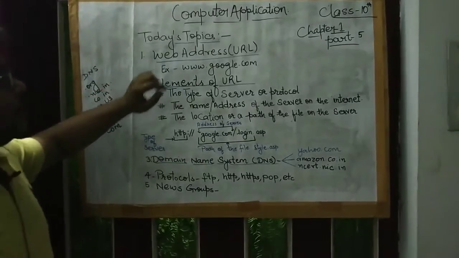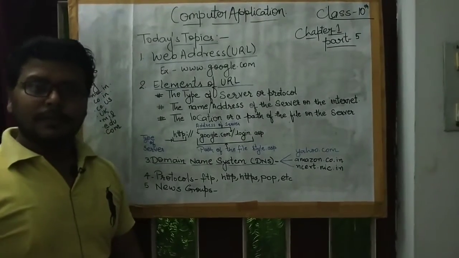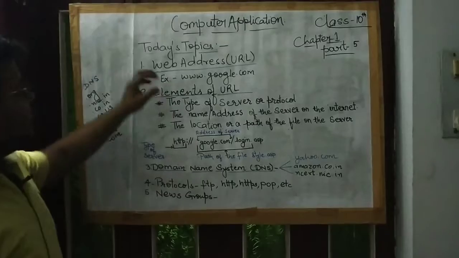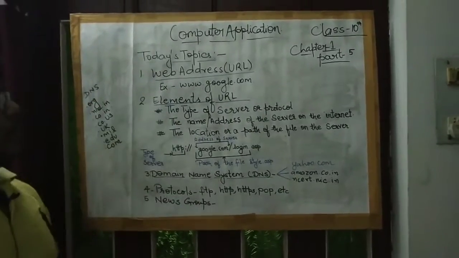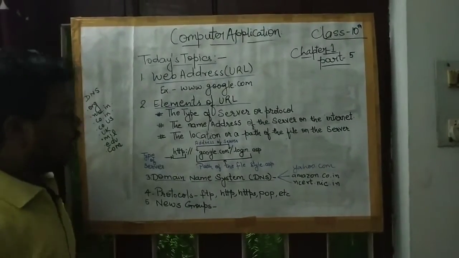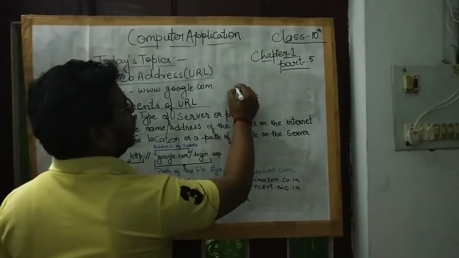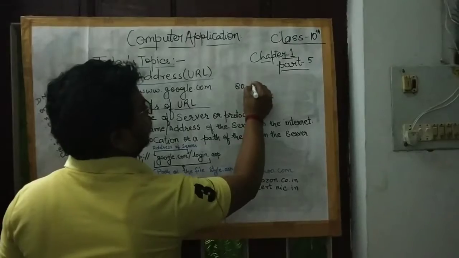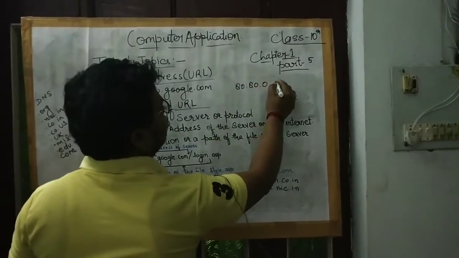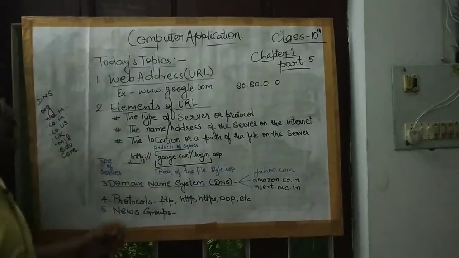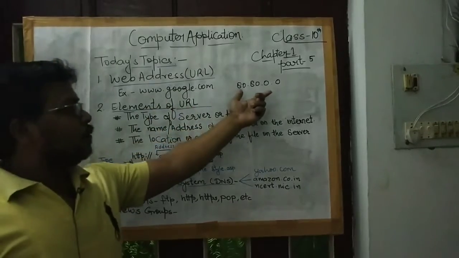Web address is the address of a website which we access. Basically, in the starting era, the address of a website was an IP address, like 80.80.0.0. This is what the Google address looked like.